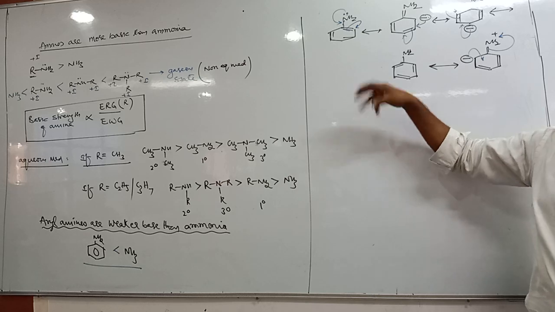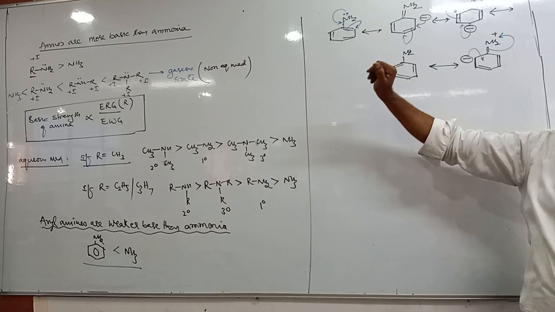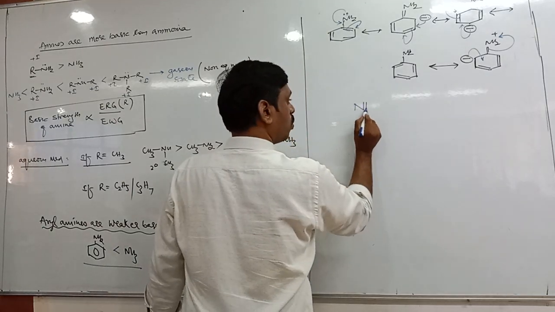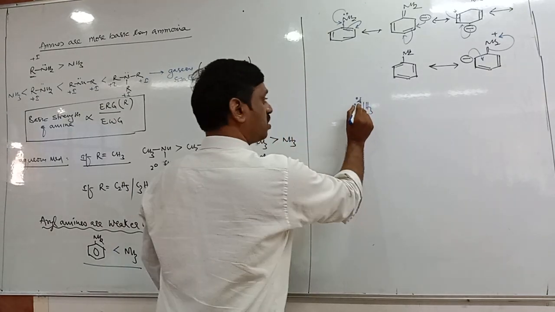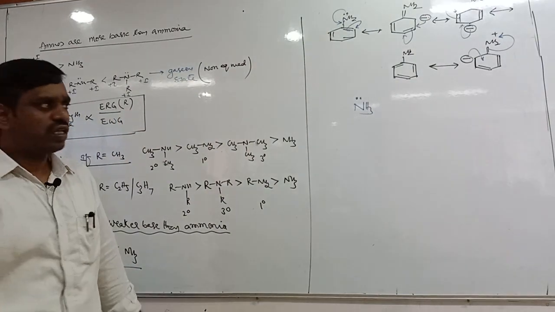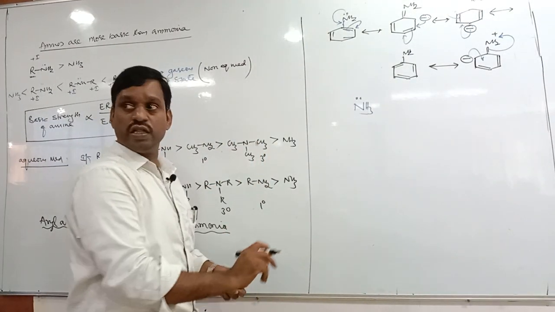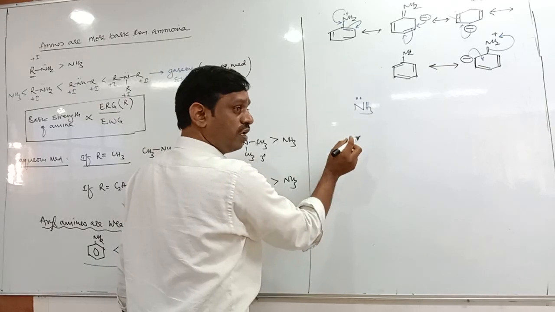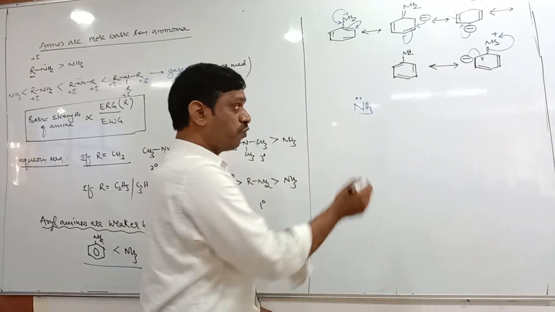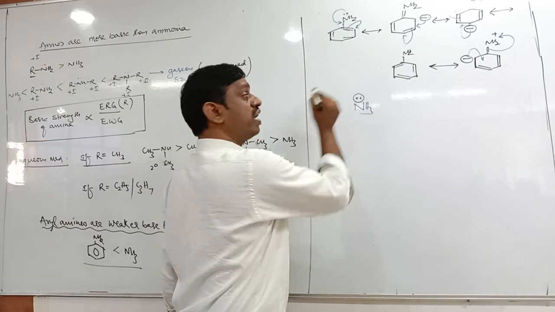So how can it donate effectively? It cannot donate. Whereas in the case of ammonia, ammonia also has one lone pair on nitrogen. Is this nitrogen lone pair involved in delocalization? No. They are not in delocalization. They are present on nitrogen only. They are not entering anywhere and not involved in any resonance. Therefore, these electrons are localized.